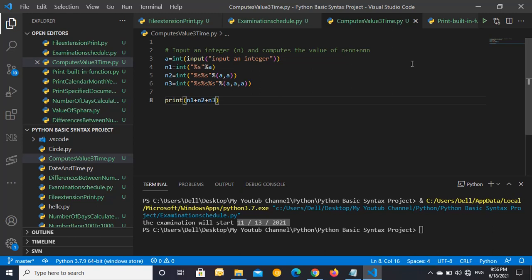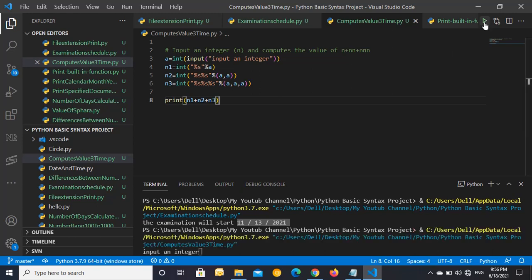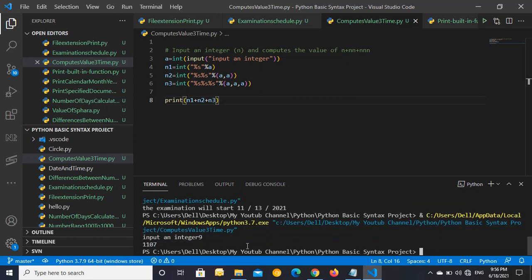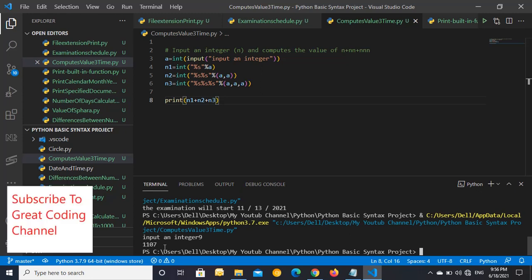So let's run this. Yeah, input an integer like 9, enter. 9 means the first one, n plus this one twice, and the third time.